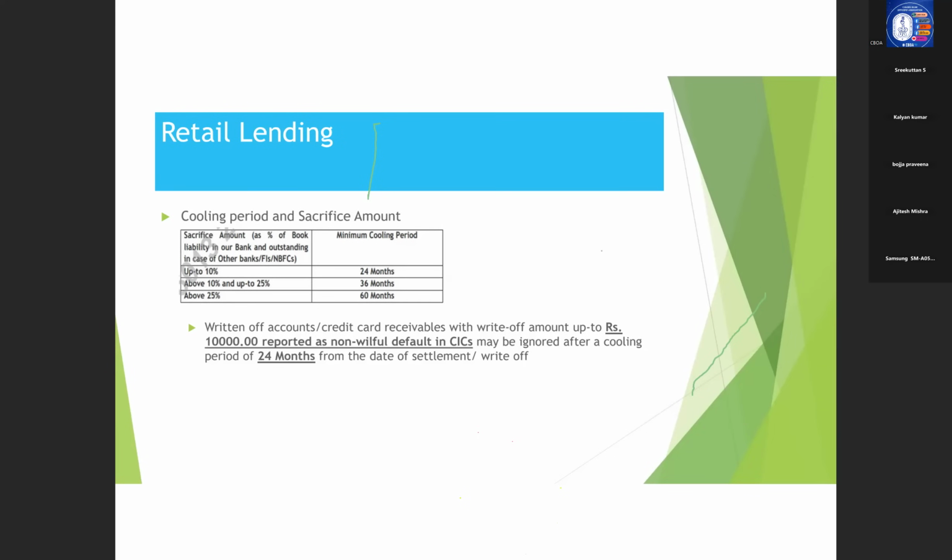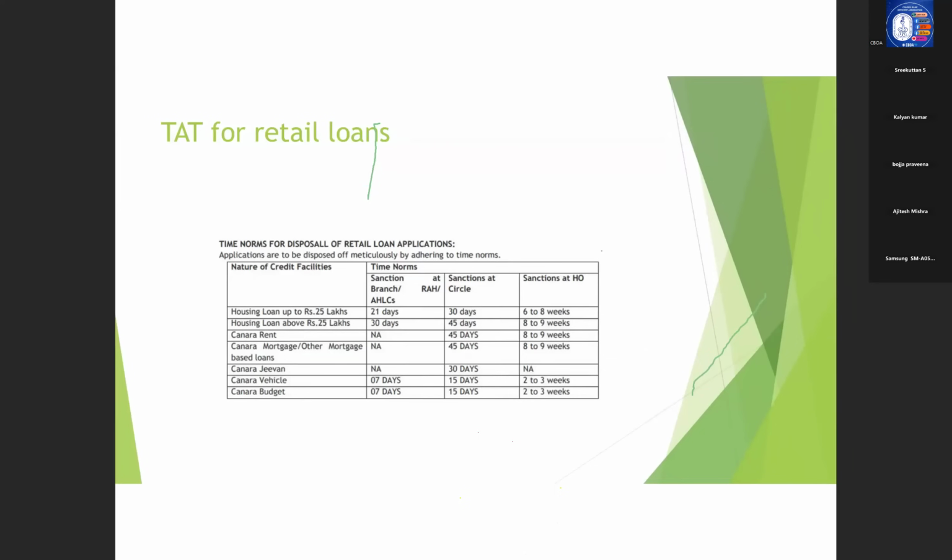The above point that I have mentioned now is with regard to loans and advances. Now, suppose the customer has a credit card default of, say, up to 10,000, then the cooling period applicable is 24 months. So this is also very important from an examination point of view. So I think this point is also clear.